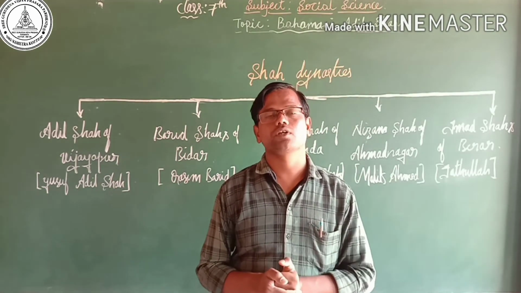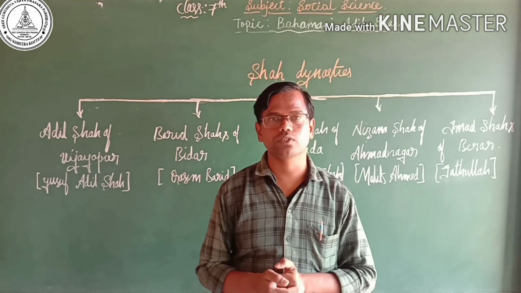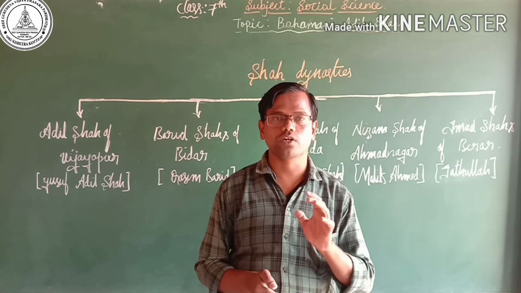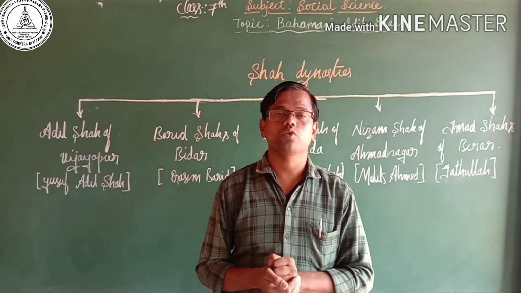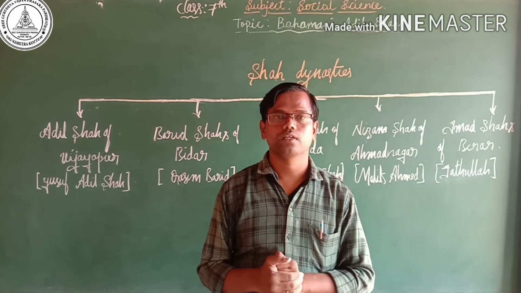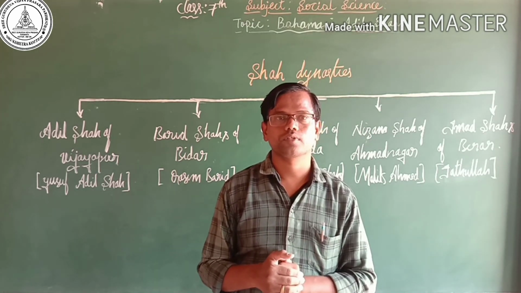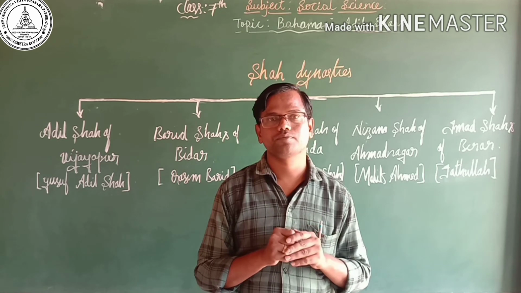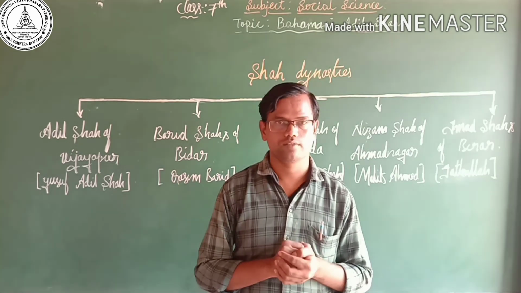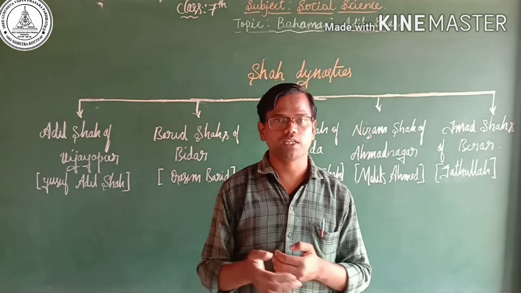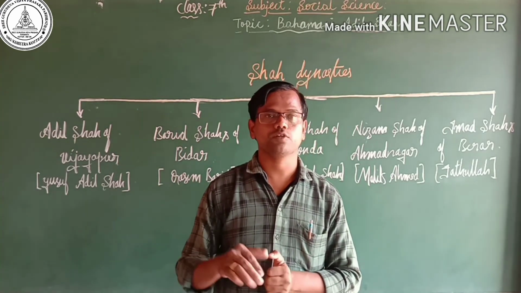In this class, we discussed when the Bahmani dynasty was established, where it was established, who was the founder of this dynasty, what the capital city of this dynasty was, and who the important rulers of this dynasty were. We also discussed the achievements of Hasan Gangu Bahman Shah, Firoz Shah, and Muhammad Gawan. The remaining Shah dynasties we can discuss in the next class.